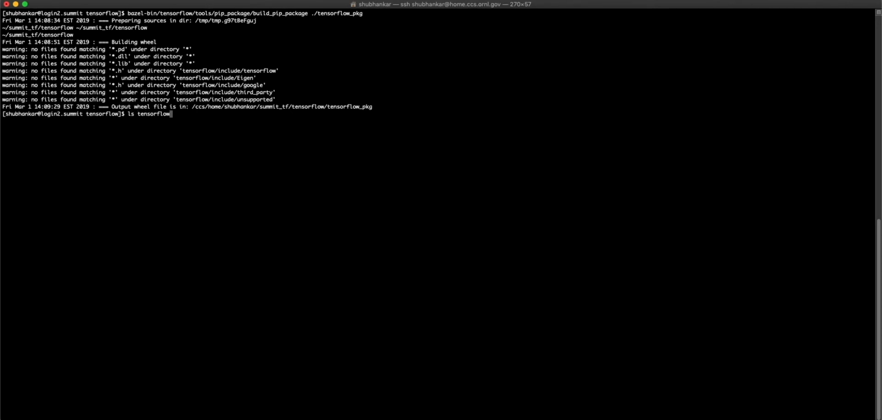If you list the contents of tensorflow_pkg directory, you will notice that it contains the built TensorFlow wheel, which we can install using pip. So this was our quick tutorial on building TensorFlow from source.